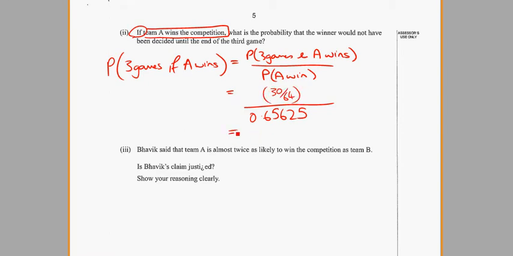Using brackets, being very careful with my division, we end up with a decimal of 0.71429.